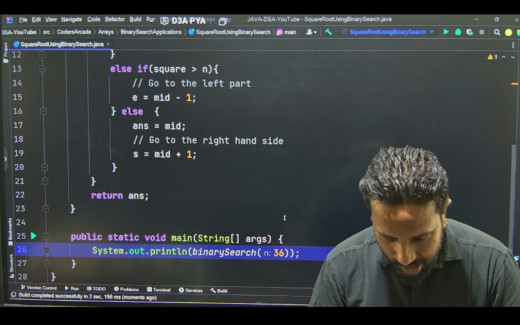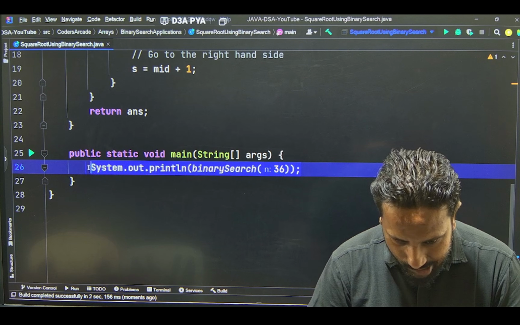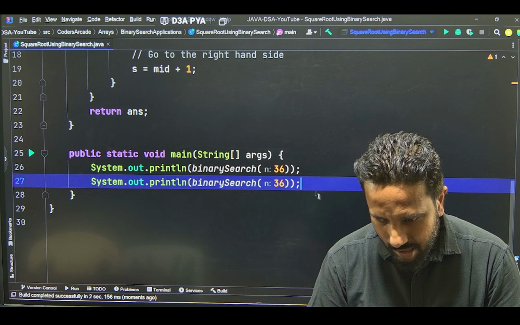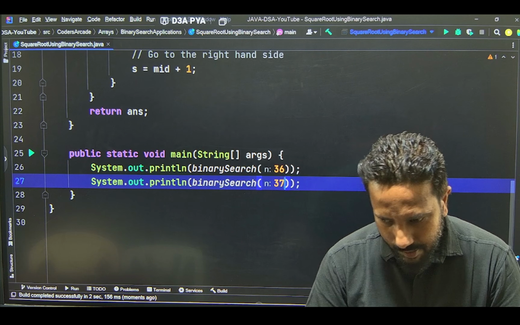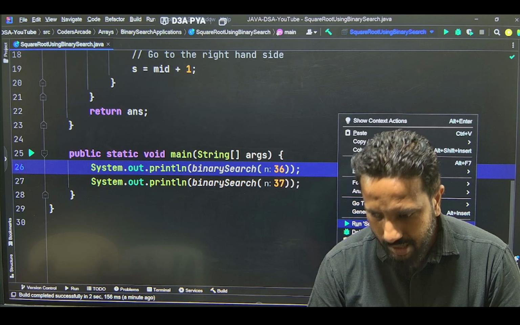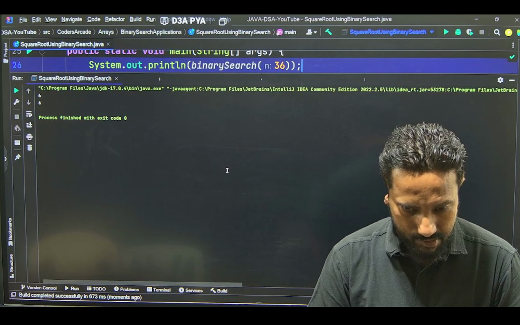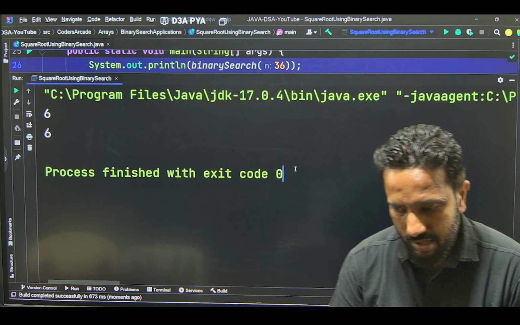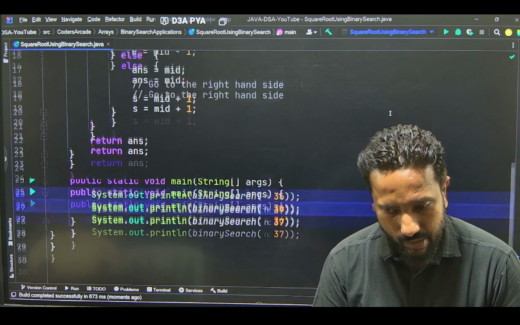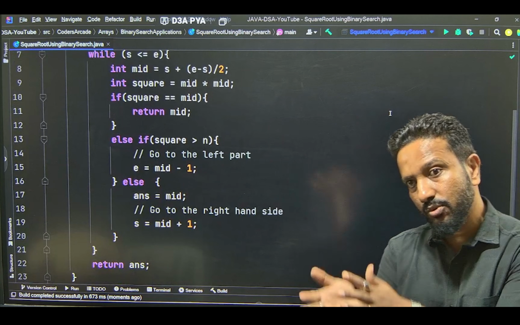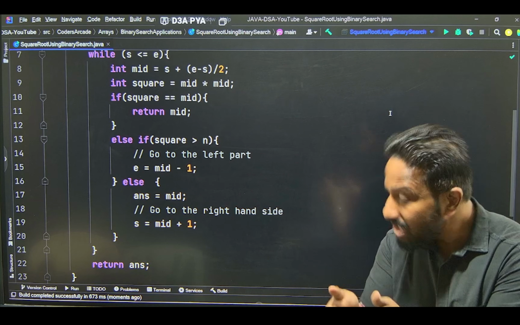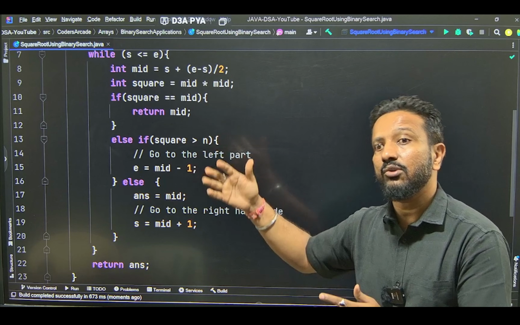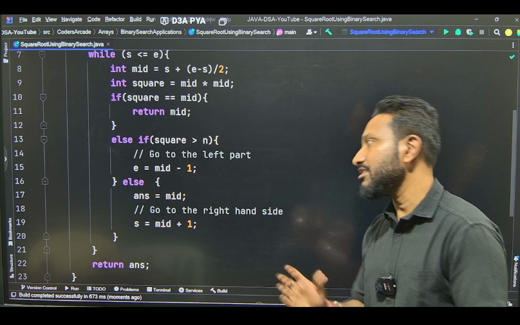And if you see here, if I write 37 also, let me copy the same line and paste it here and say 37. For this also you will be getting 6 as the answer. See, makes sense? That is how it is working out. The last else block where you are actually going to the right, you are storing the answer somewhere. That answer is actually the approximate answer for a non-perfect square number. That is how it works.